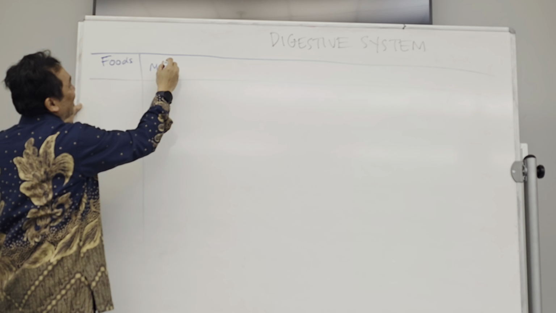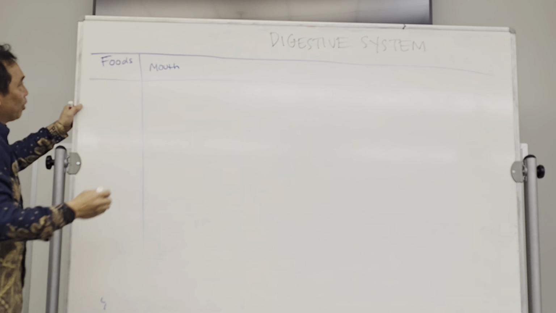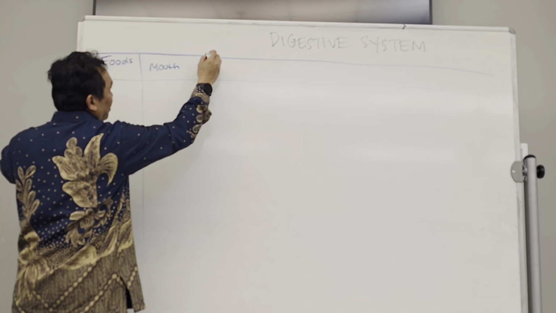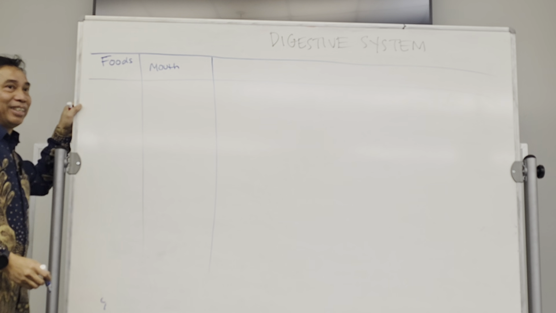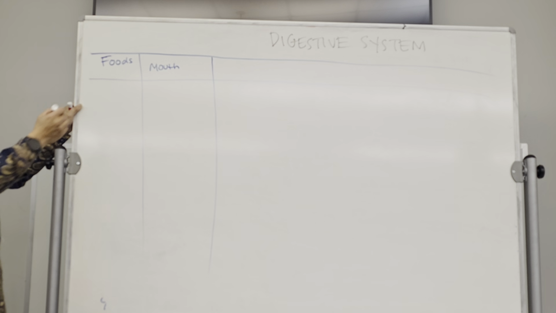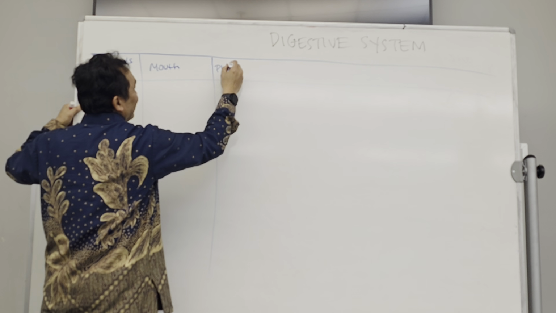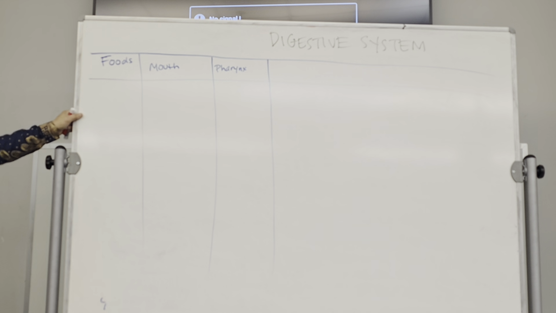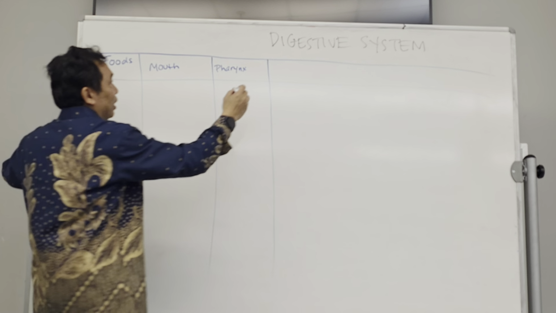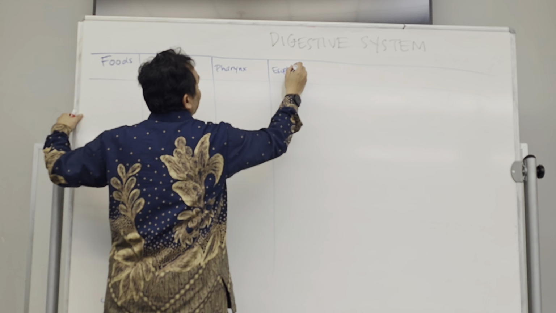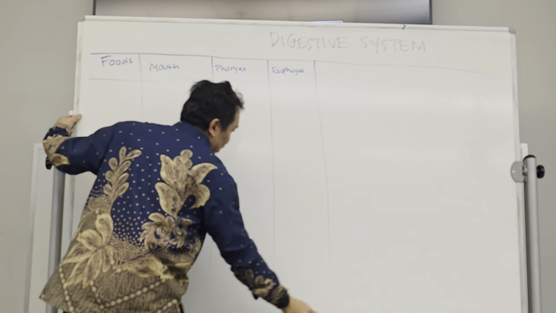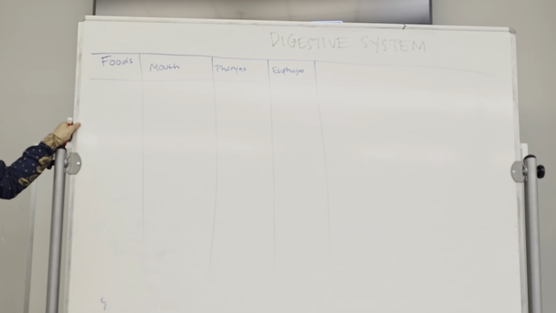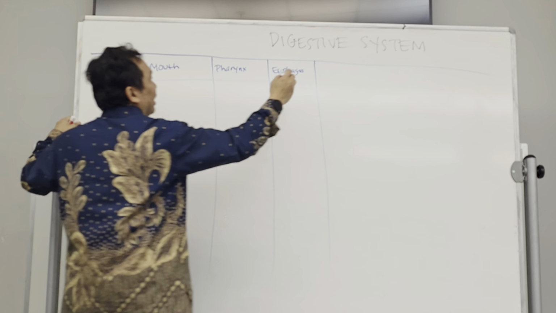Mouth. Okay. And then from the mouth, food will go to the pharynx. From the pharynx, food goes to the esophagus. From the esophagus, food goes to the stomach.